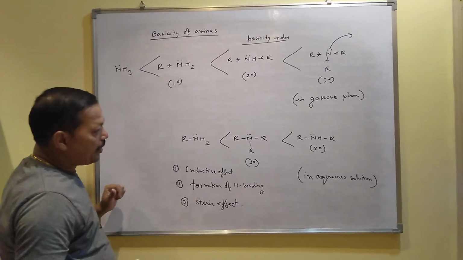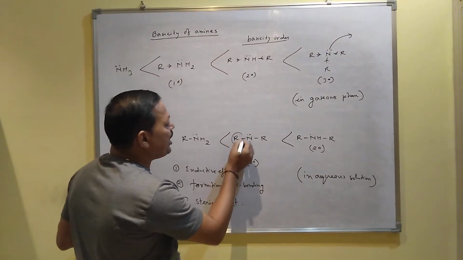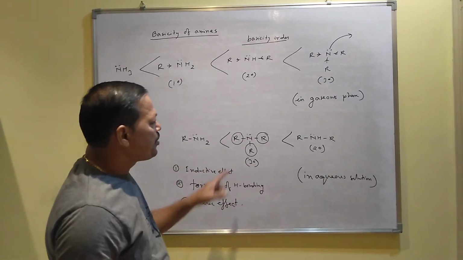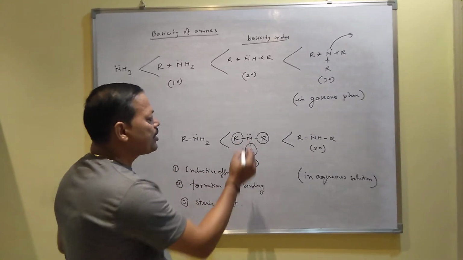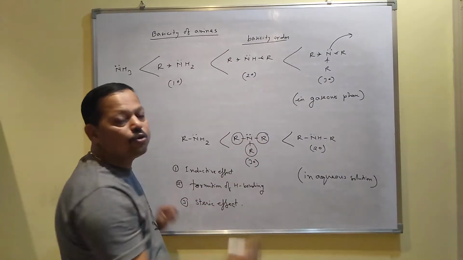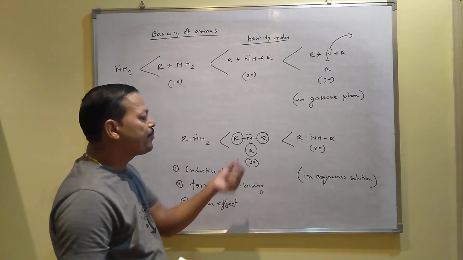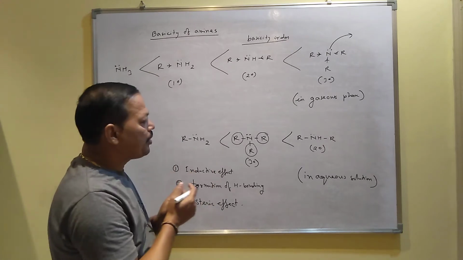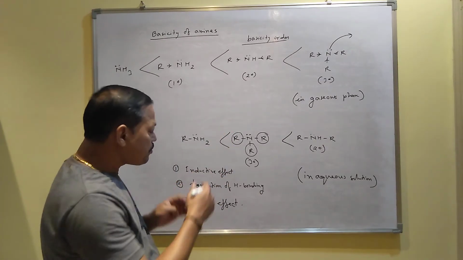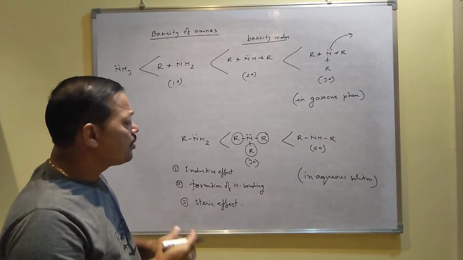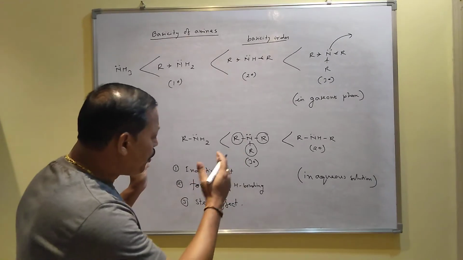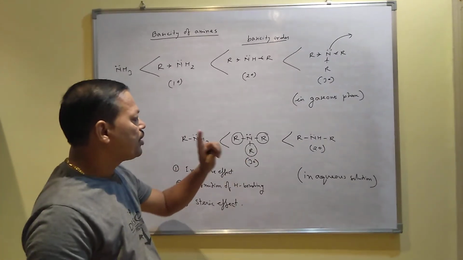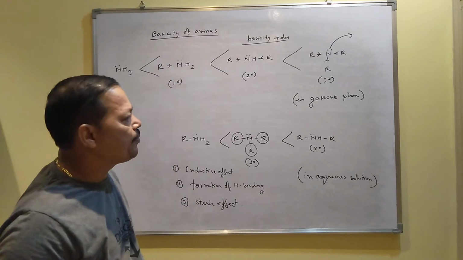Now if you apply steric effect, since in tertiary there are three alkyl groups, they undergo repulsion, and due to this steric repulsion, nitrogen has less capacity to donate the lone pair of electrons. I mean, according to steric effect, tertiary is the least basic. So when you consider inductive effect, tertiary is most basic. When you consider steric effect, tertiary is least basic. So when you combine all these factors, then secondary you will get more than tertiary, than primary, than ammonia.